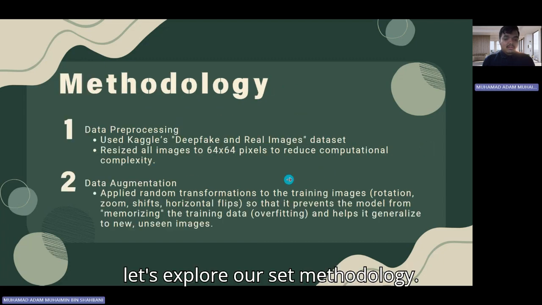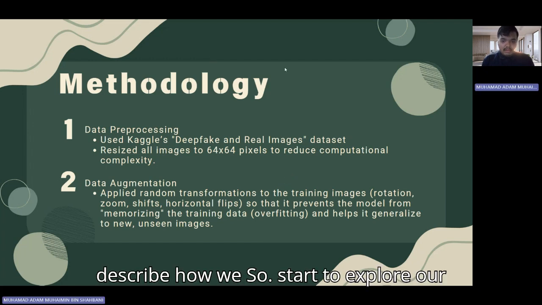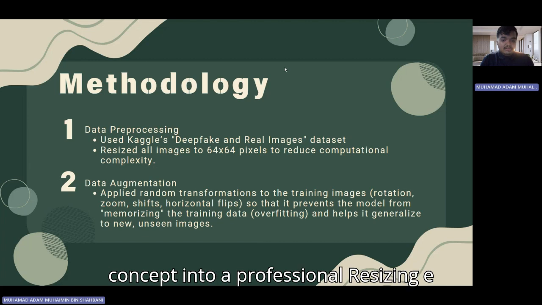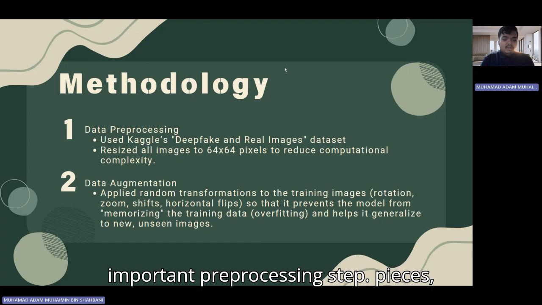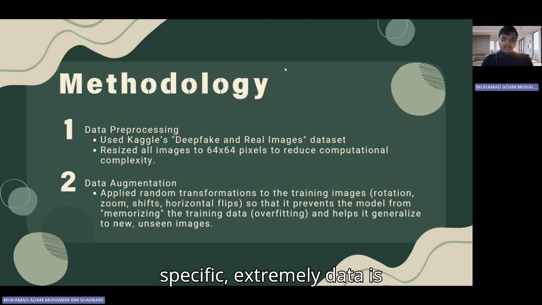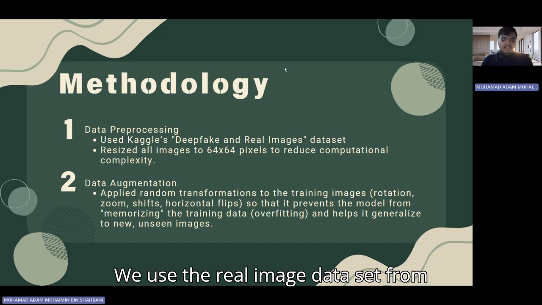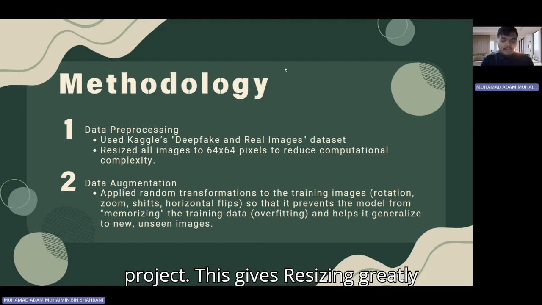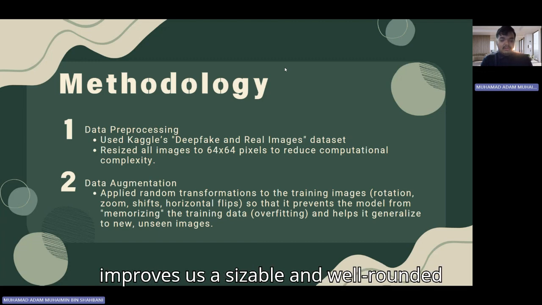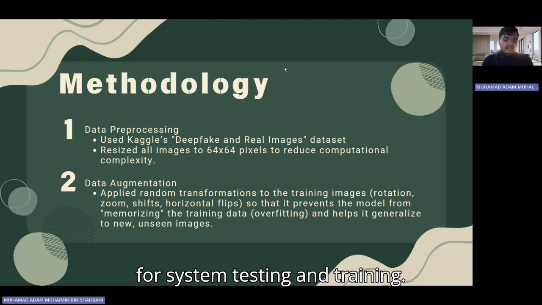Now, let's explore our methodology. Here, we describe how we start to transform our concept into a functional model. We divide this into two crucial initial phases, data processing and data augmentation. So for data processing, data is the cornerstone of any machine learning endeavor. We use the deepfake and real image dataset from Kaggle, a well-known public resource, for our project. This gives us a sizable and well-rounded set of real and AI-generated photos to use for system testing and training.